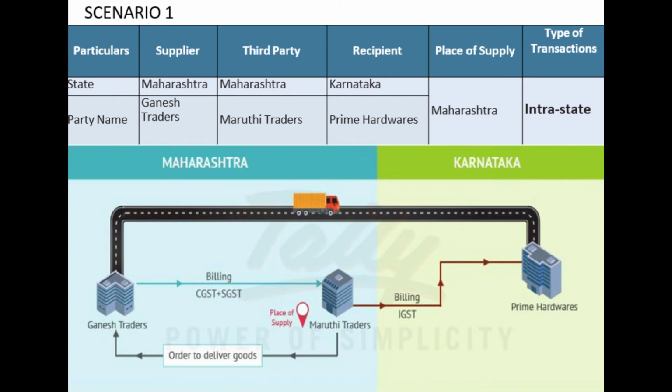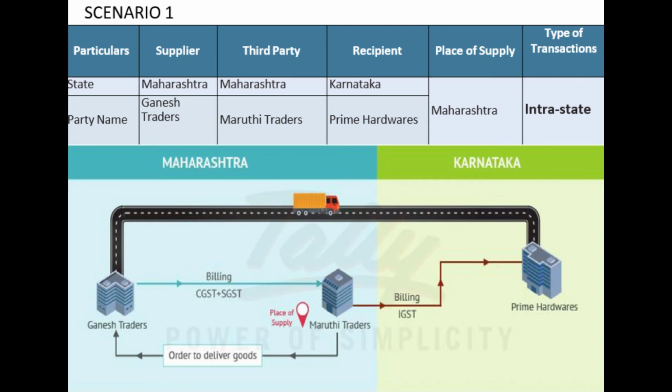Scenario 1. Now friends, once you have understood the basic three states, I have tried to involve little complications and cover the various scenarios which may happen in practical life, right? In scenario 1, two parties, Maruti Traders and Ganesh Traders, are located in Maharashtra, and Prime Hardware I am locating in Karnataka.